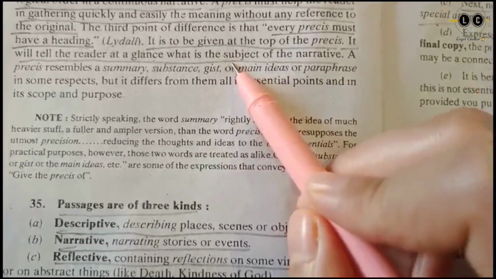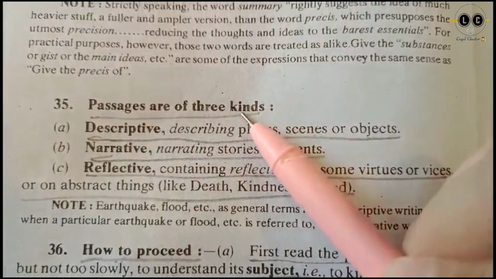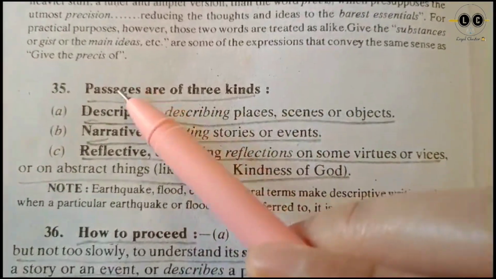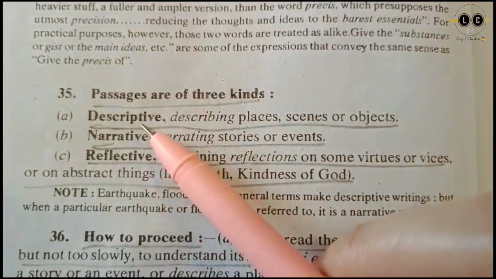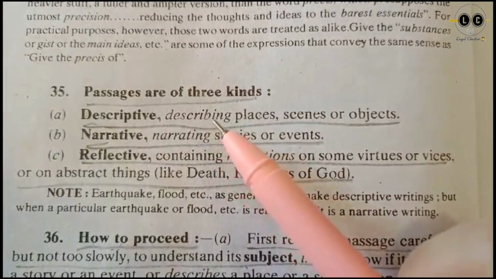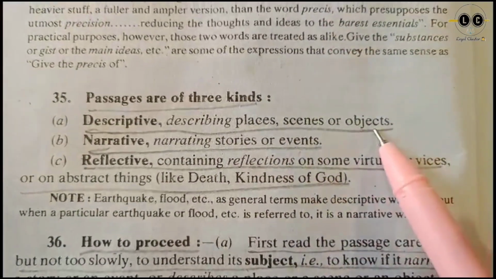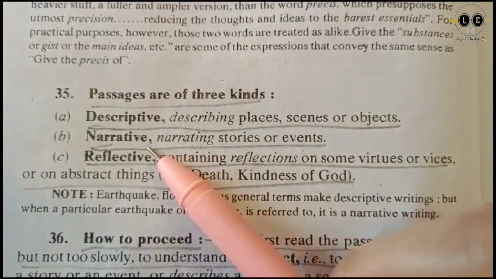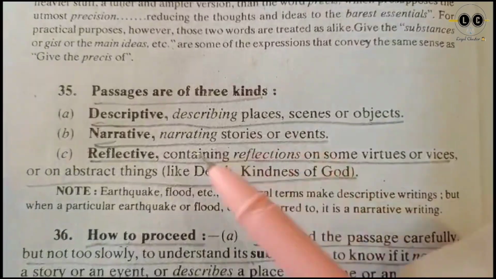Passages are of three kinds. You will be given passages of which you have to write the précis. Descriptive passages are those which describe places, scenes or objects. Narrative passages tell a story or an event.